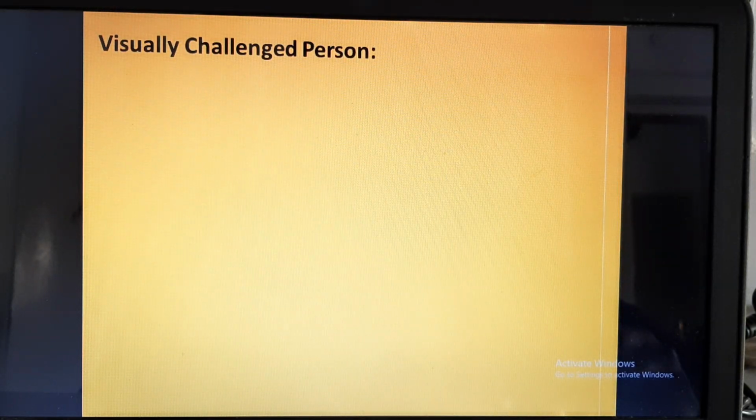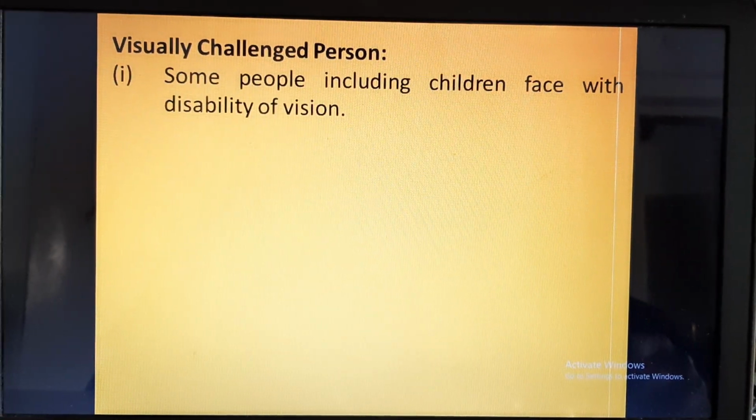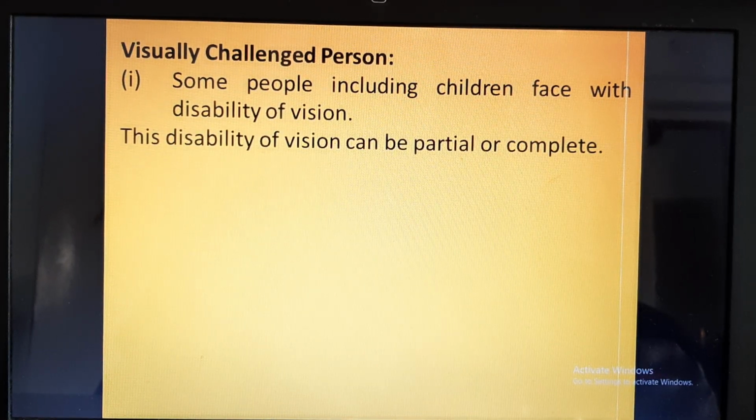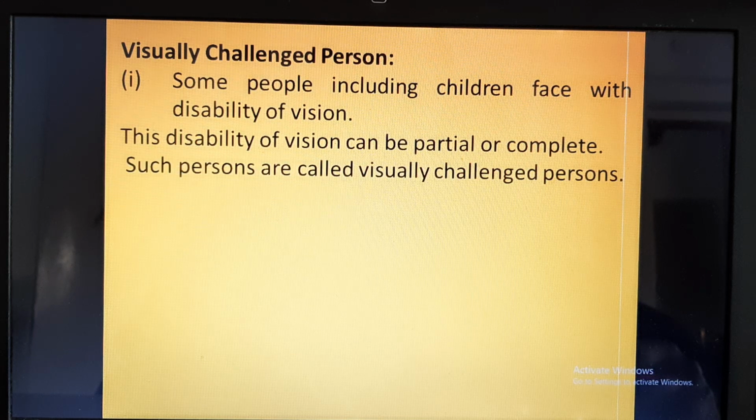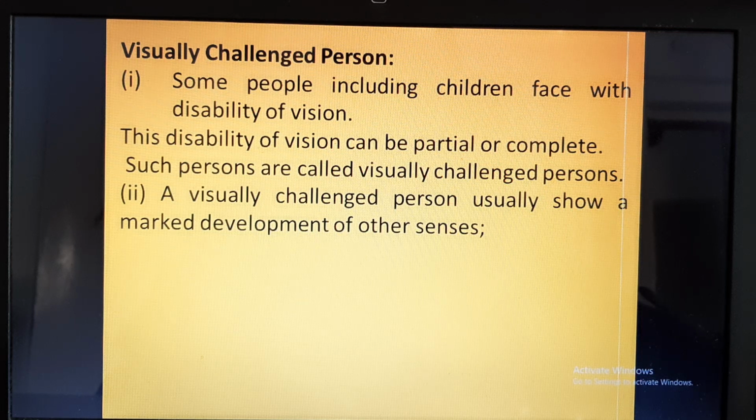Now we'll talk about visually challenged persons, those people who have a defect of vision and cannot see properly. Some people, including children, face the disability of vision. This disability of vision or blindness can be partial or complete. Such persons are called visually challenged persons. So they can be partially visually challenged or completely visually challenged. Either they can see small little things, or they cannot see anything.